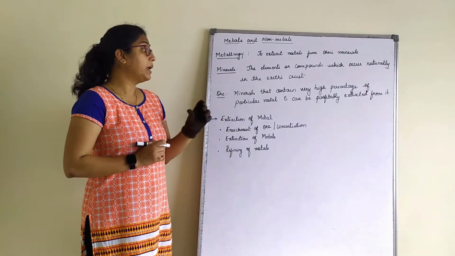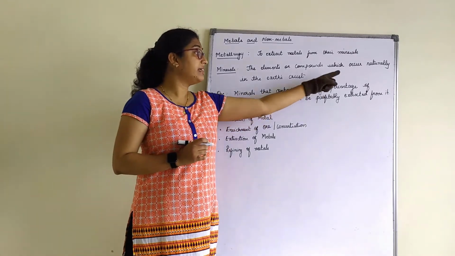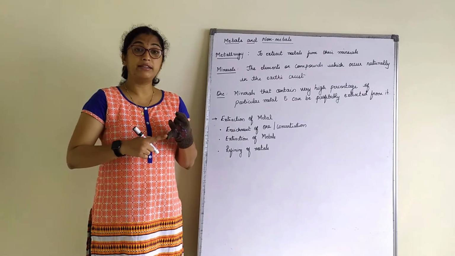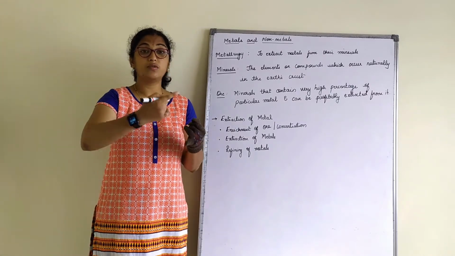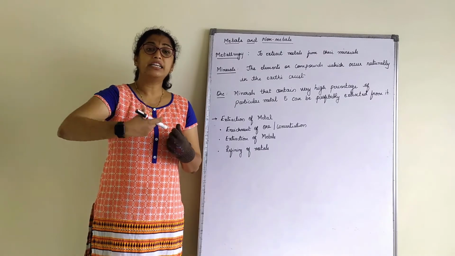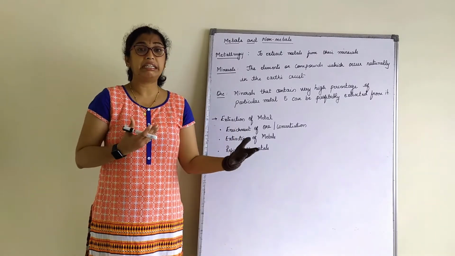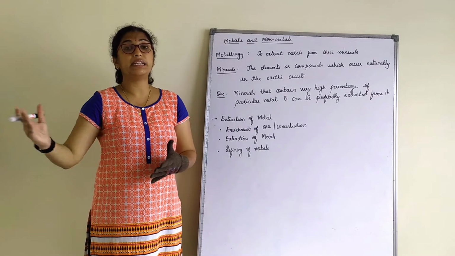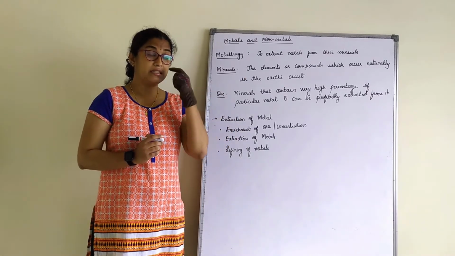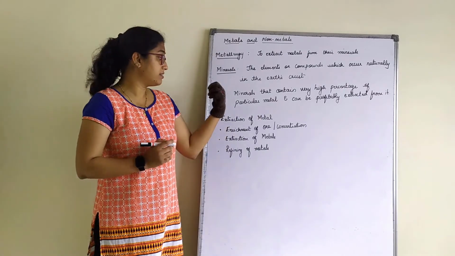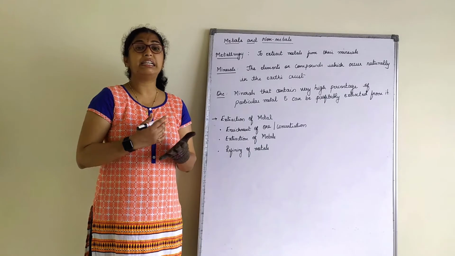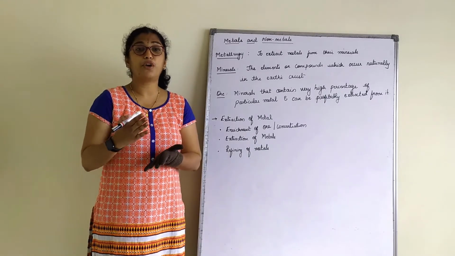So we can say minerals that contain a very high percentage of a particular metal. Now iron is present in the form of oxide, sulfide and carbonate. For example, iron oxide might be more abundantly available than carbonate and sulfide. And extracting iron from the oxide ore can be done cheaply and profitably.